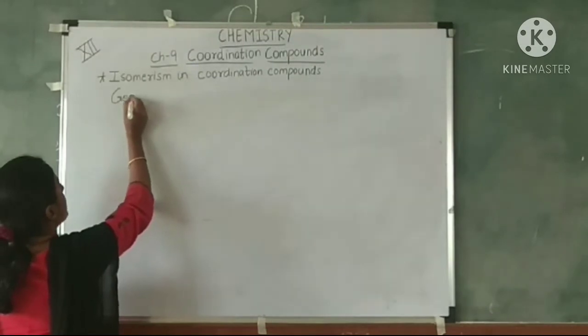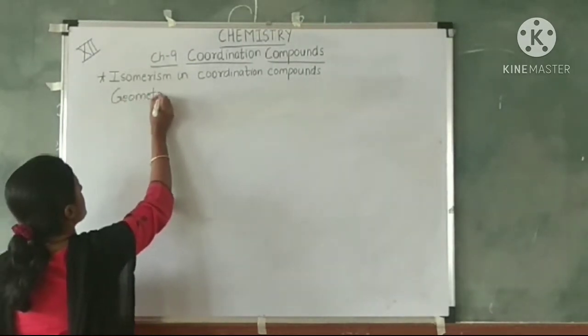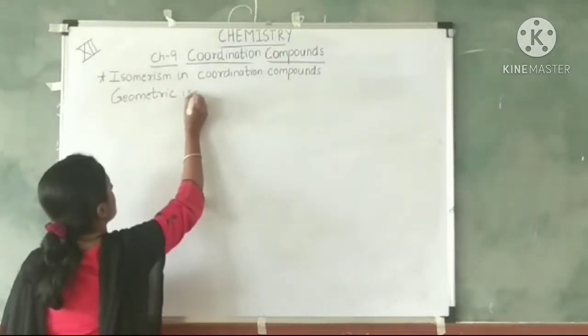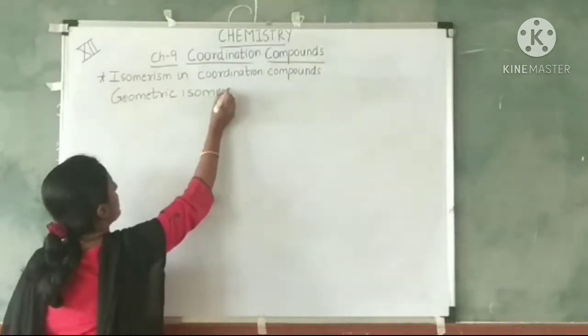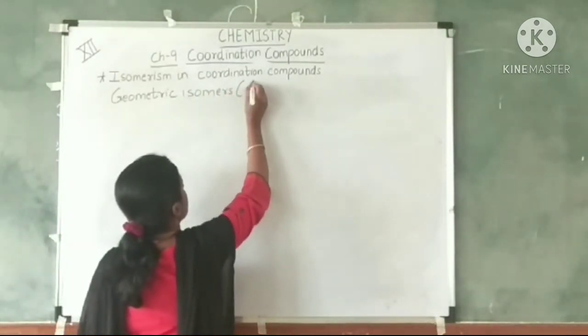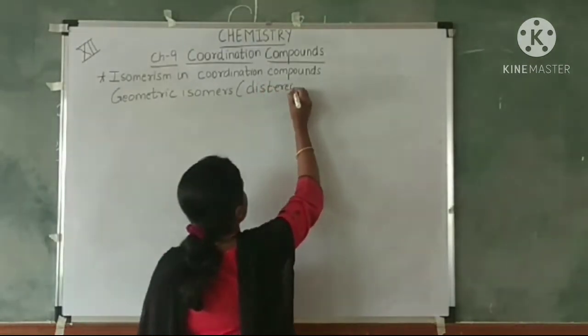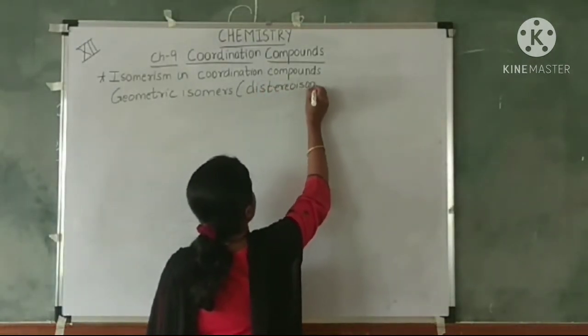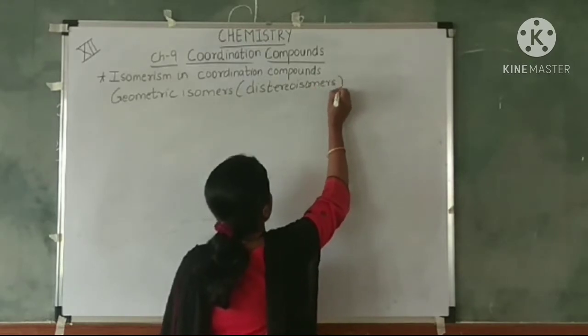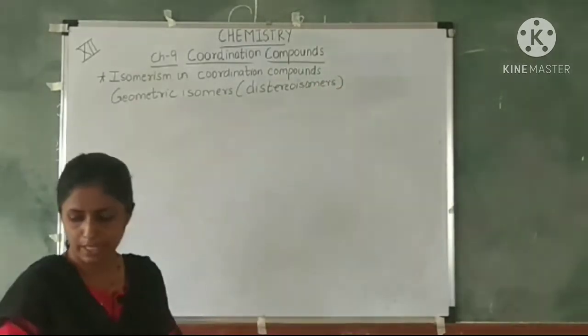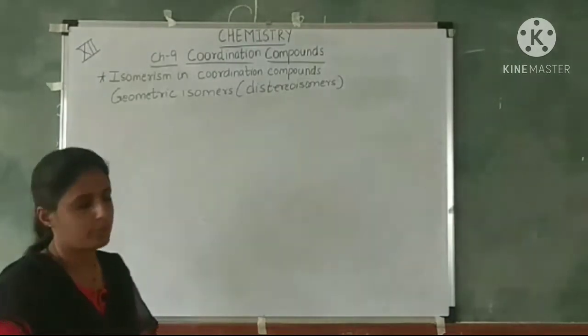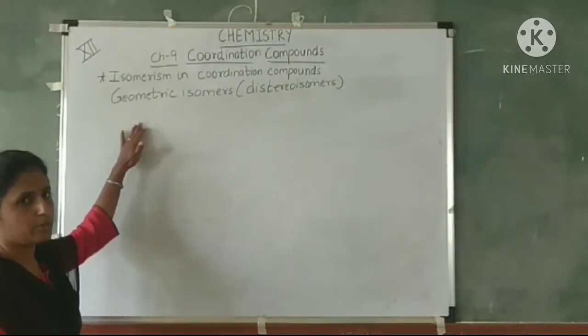So geometric isomers are also called diastereoisomers. Now what are geometric isomers?